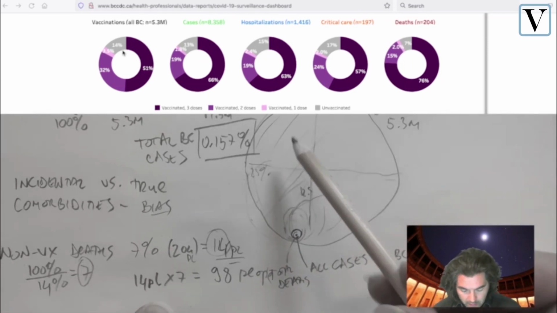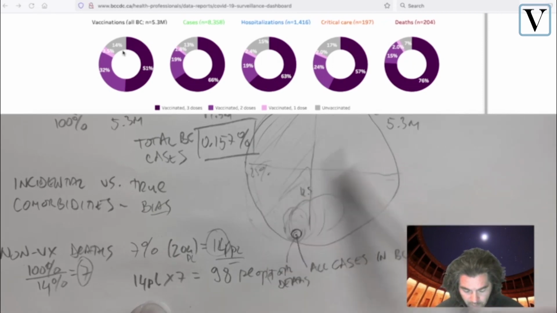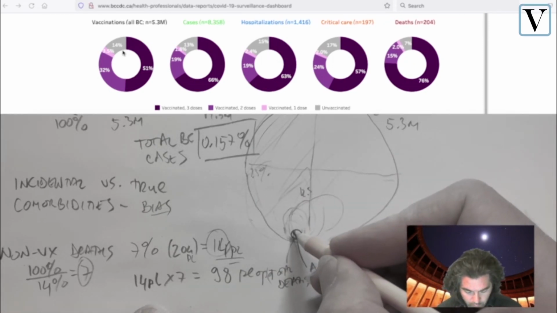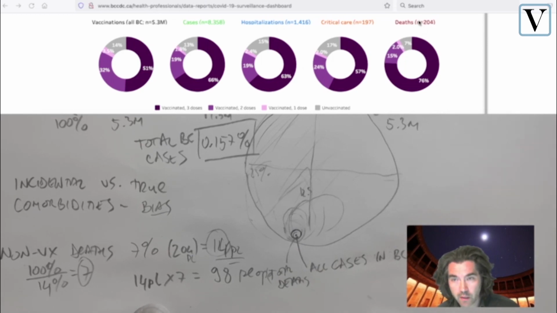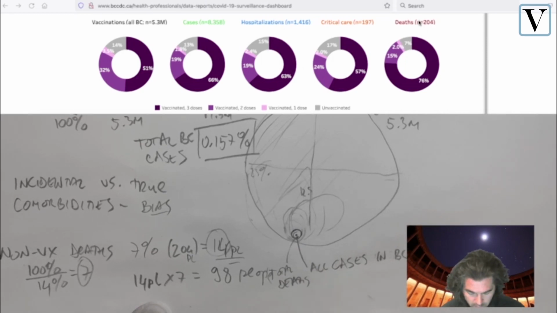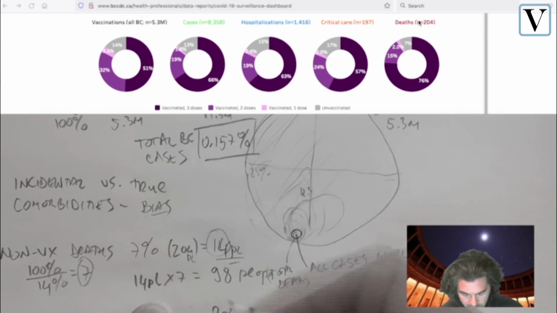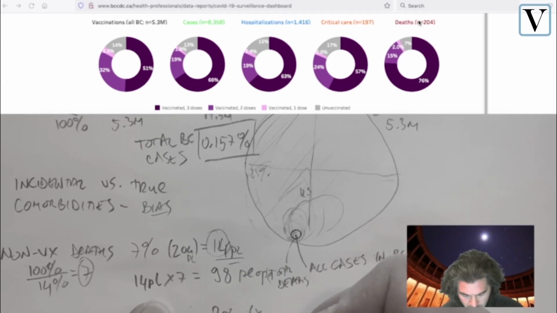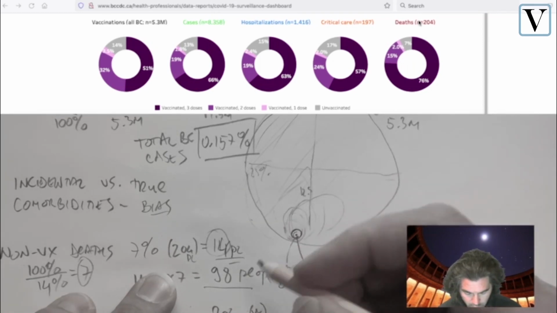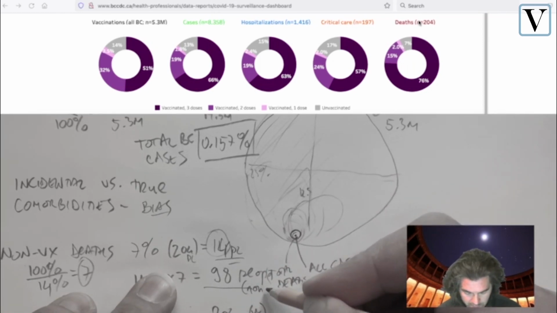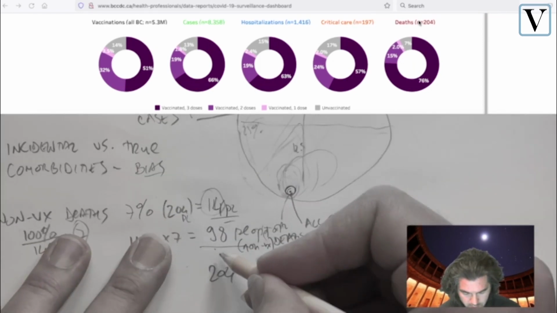So if we had vaccinated the entire population, the bubble would actually shrink from the data that we see right here, which is 204 deaths in total with the vaxxed option, to an extrapolated 98 people with a non-vax. So there we go.